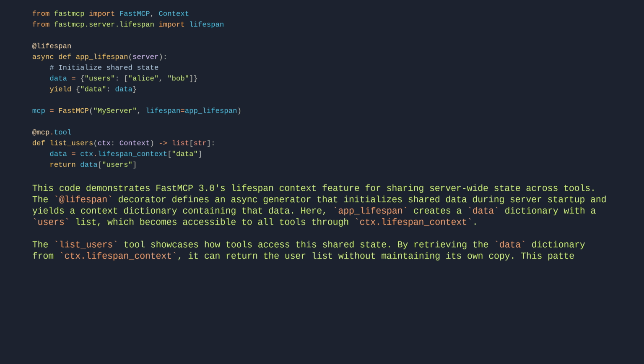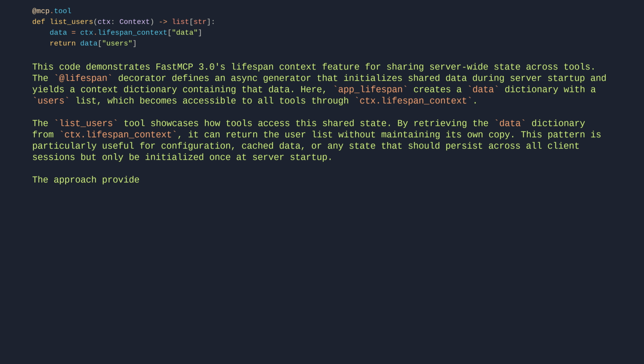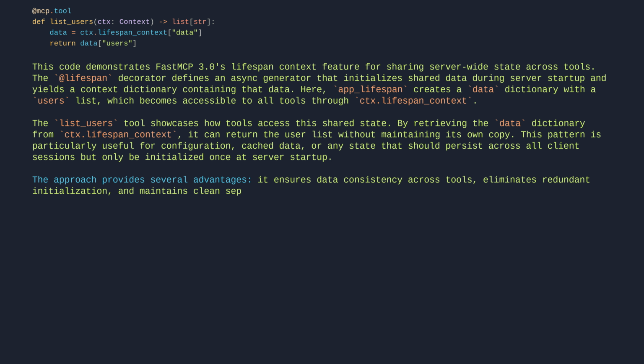This pattern is particularly useful for configuration, cached data, or any state that should persist across all client sessions but only be initialized once at server startup. The approach provides several advantages. It ensures data consistency across tools, eliminates redundant initialization, and maintains clean separation between server-level and session-level state.